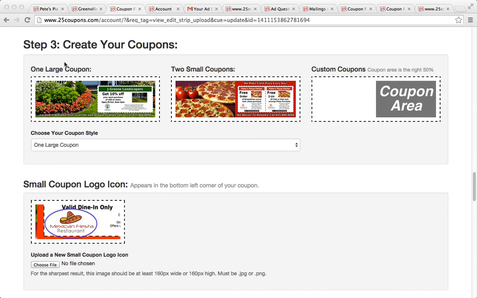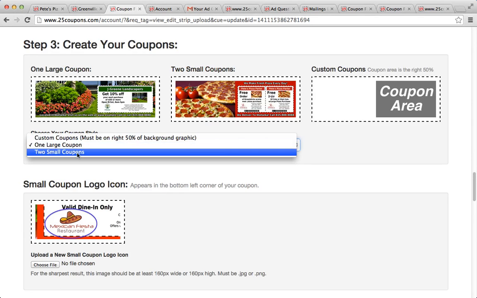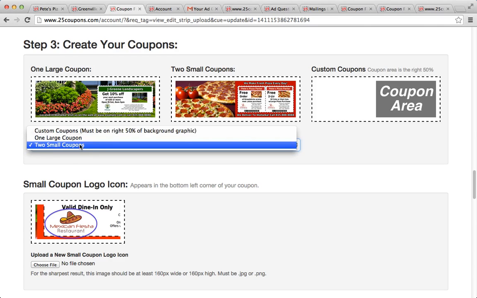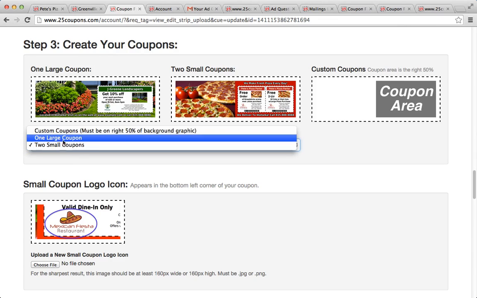So moving along, the coupon portion, you can have one large coupon or two small coupons, or in the case of a half page ad, it also gives you the option of having one large, two small, or three coupons, which would basically be the one large coupon on top and then two below stacked together on a half page. So just think of it as double this size.